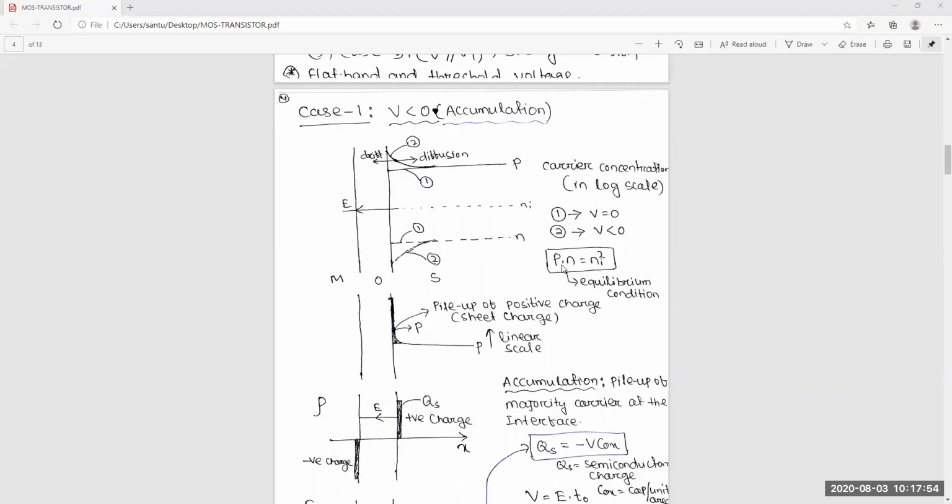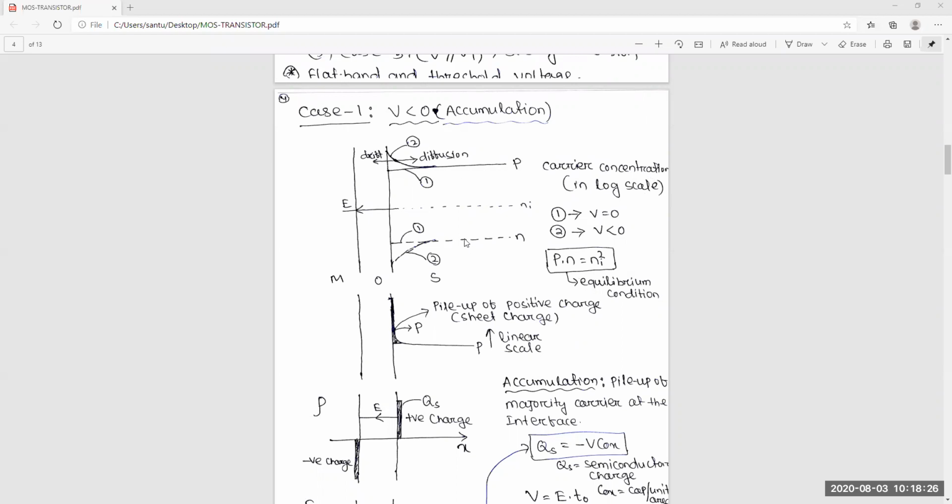You know the equilibrium condition, P times N equals Ni squared. If P is 10 to the power 16, N is around 10 to the power 4, because Ni is 10 to the power 10. So Ni squared equals P times N. This is your concentration level. Next, in this figure I have shown the carrier concentration on a logarithmic scale, so assume it is a logarithmic scale.